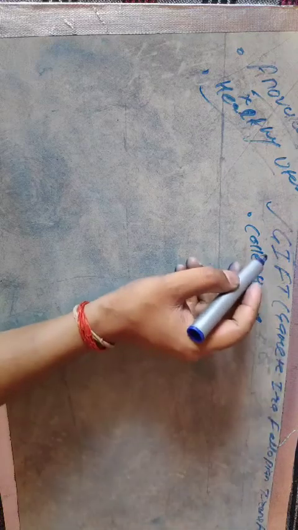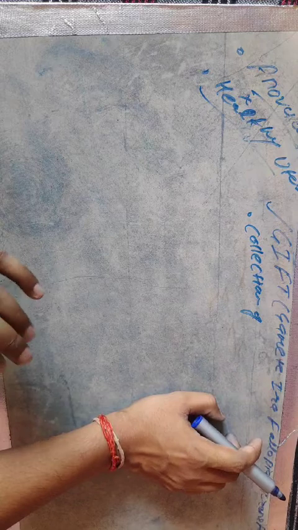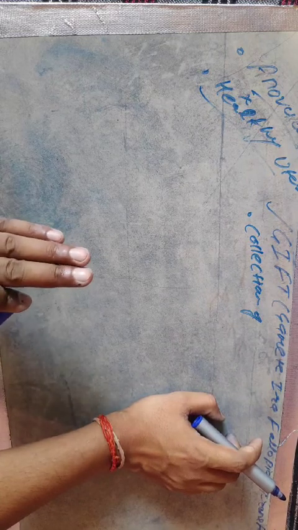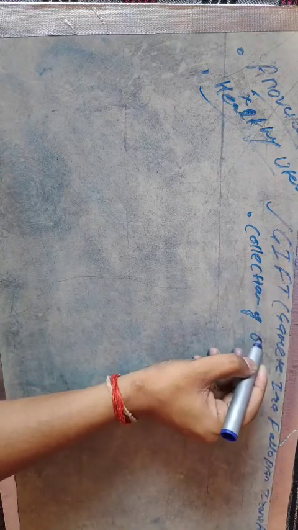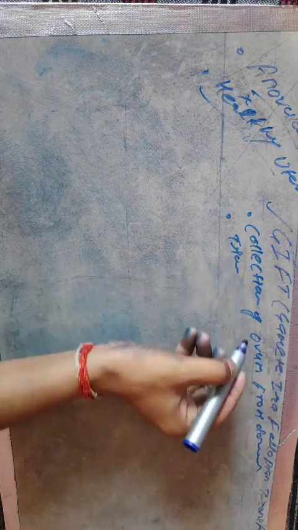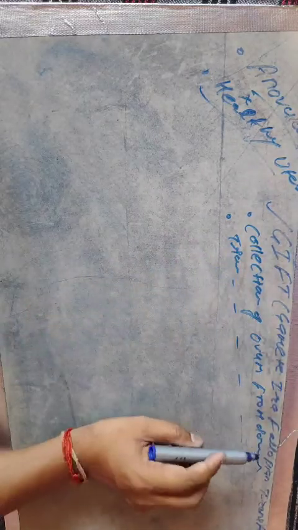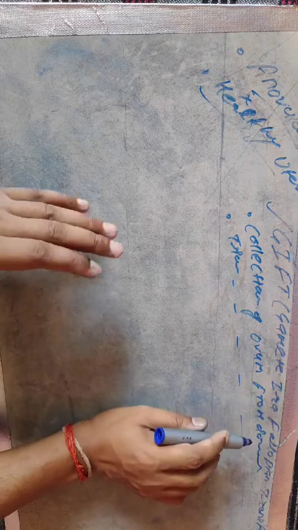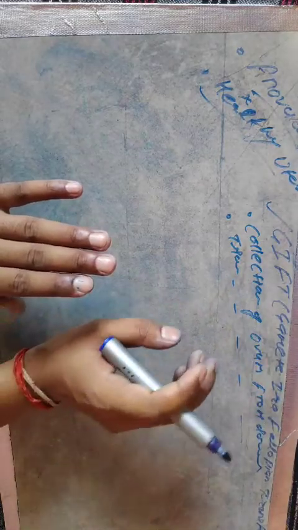First you need to explain the gamete intrafallopian transfer. What is gamete intrafallopian transfer? The method to transfer collected ovum or egg cell into the fallopian tube of the infertile mother. The collection of ovum or egg cell from the donor mother. Second, transfer of the collected ovum. You should write it, but here there is no time to write because the video would become too long. The transfer of the collected ovum to the fallopian tube of the infertile woman, that is the infertile mother.